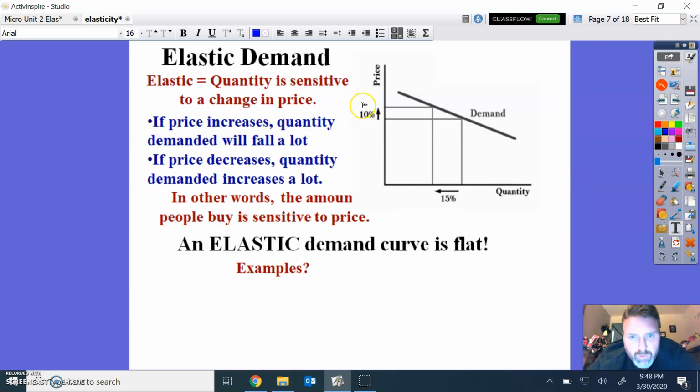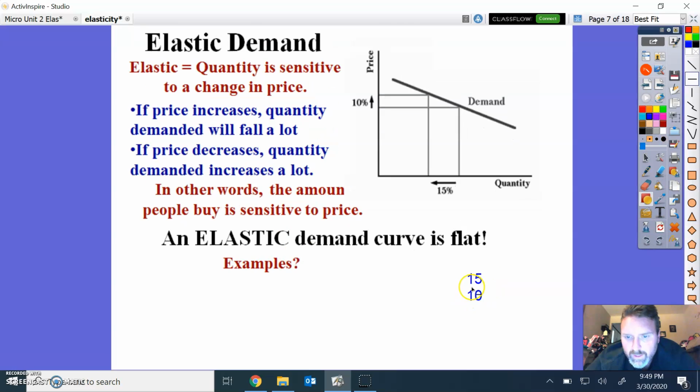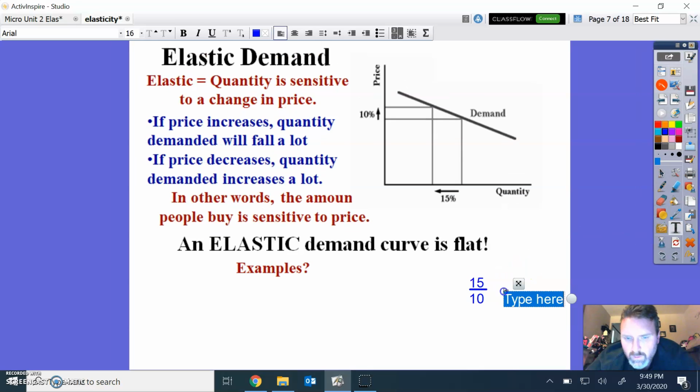So when you look at it over here, elastic quantity is sensitive. Change in quantity over the change in price. Notice here it's 15 over 10. Let me get my little line guy back out here again. There you are. 15 over 10, guys, is 1.5. That's greater than 1. So it's flat. So people probably aren't going to buy things of this nature.